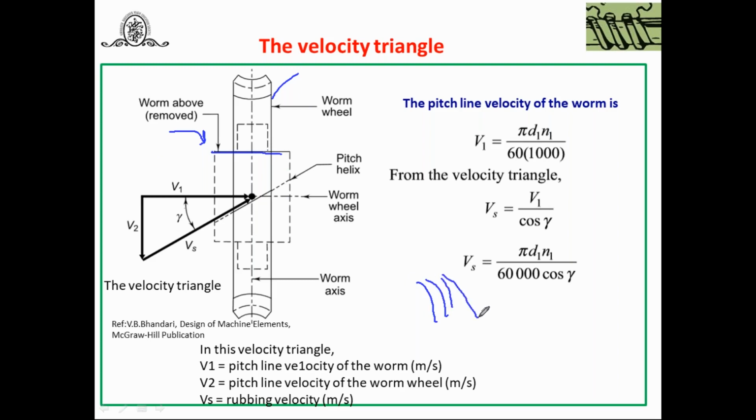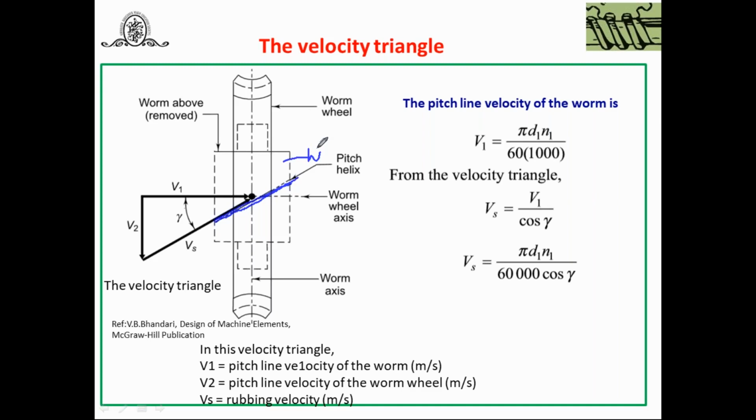This is the worm, and here the worm wheel is going to mesh with it. If you rotate the view 90 degrees towards the side, you will get the worm and this view of the worm wheel. Try to understand, we are going to consider this view. Now, this is the helix or thread which is cut on the worm.